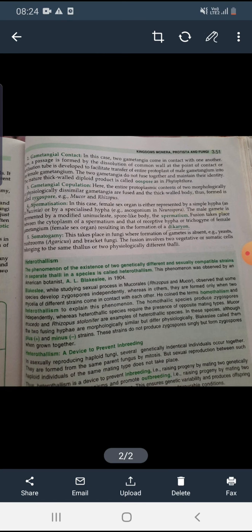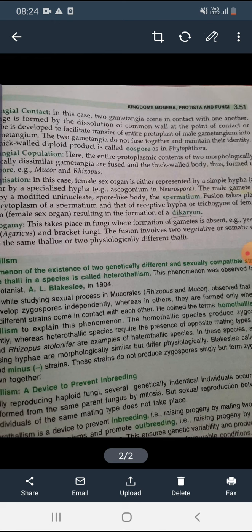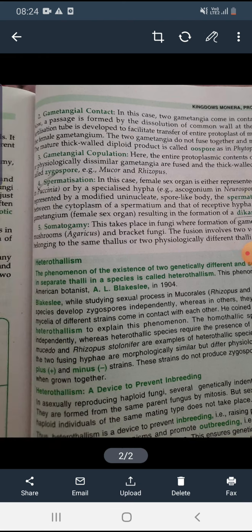The male gamete is represented by a modified uninucleate spore-like body, that is spermatium. The male gamete is uninucleate, that means only one nucleus is present, and it is a spore-like rounded structure which is known as spermatium. The fusion takes place between the cytoplasm of the spermatium and the receptive hypha of the female gametogonium, and that results in the formation of dikaryon.